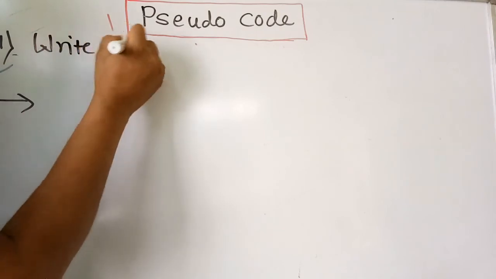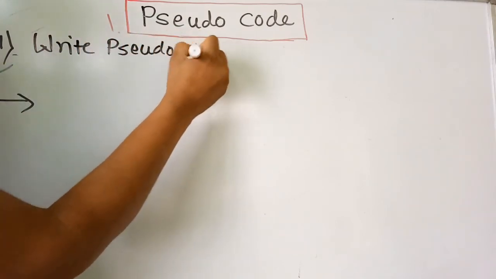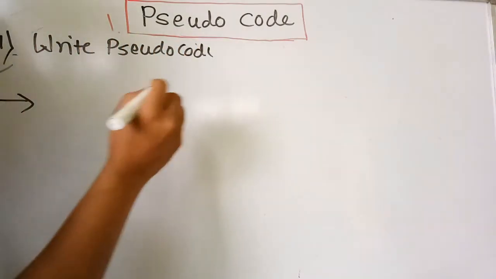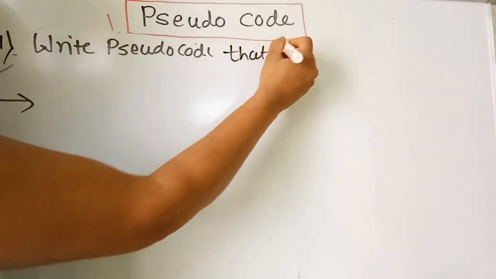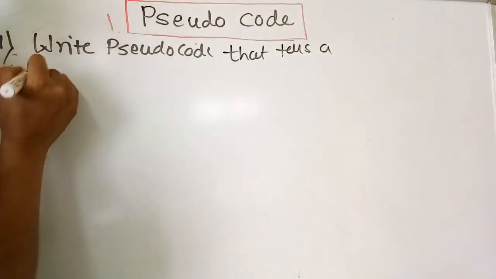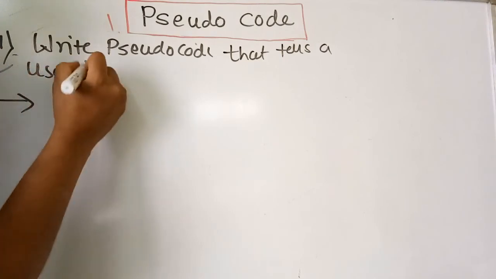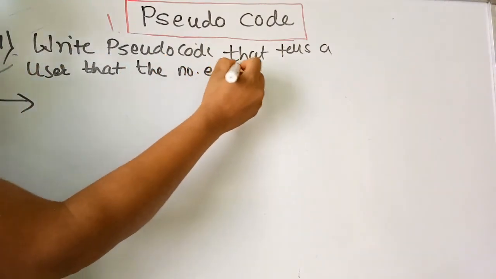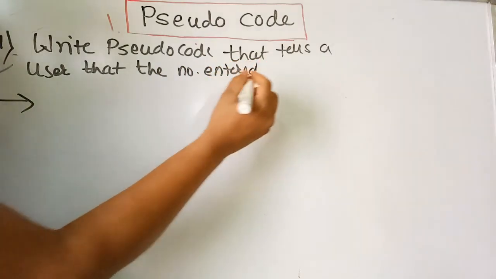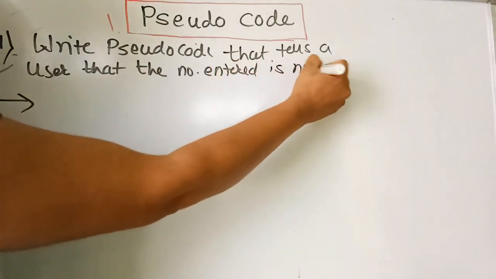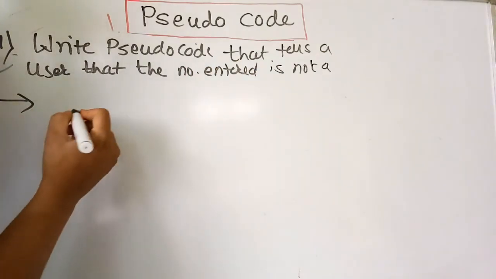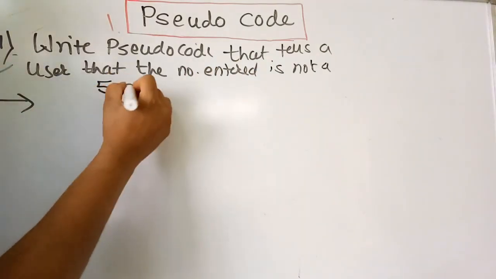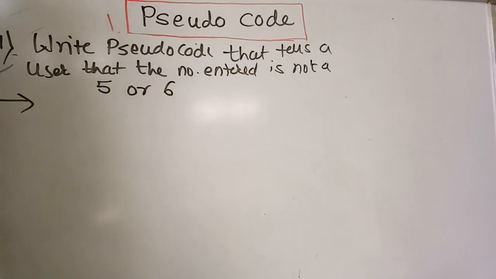Write pseudocode that tells a user that the number entered is not 5 or 6. Okay.